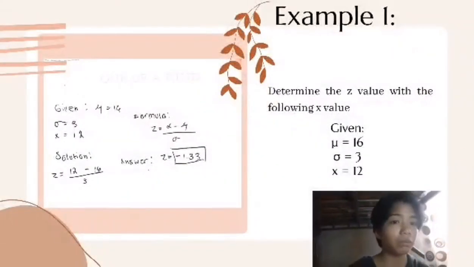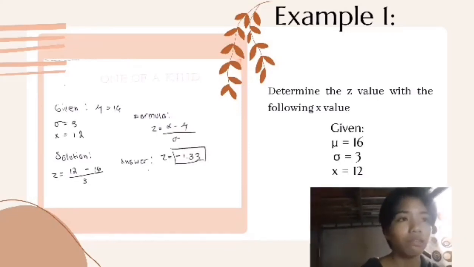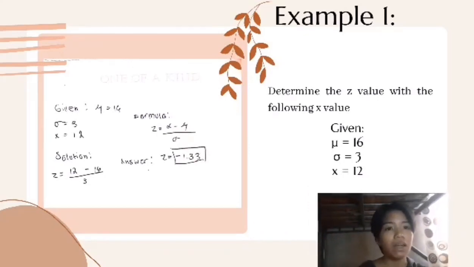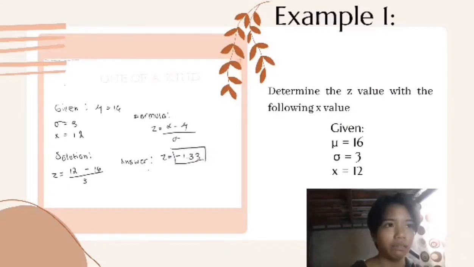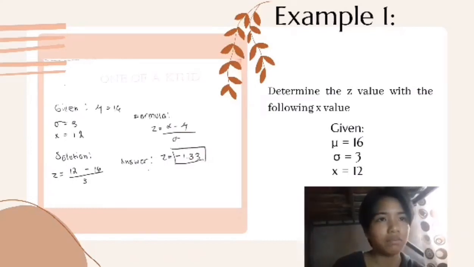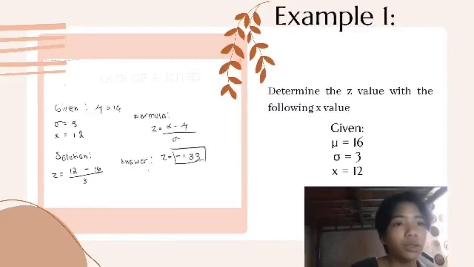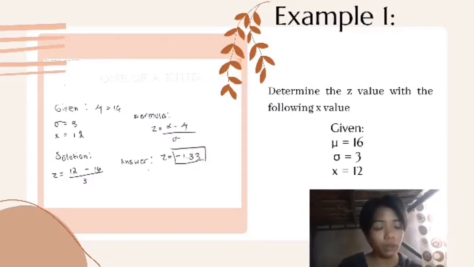Now here's example number 1, with a mean of 16, a standard deviation of 3, and a normal variable of 12. As you can see in this image, I replaced the formula with the givens and proceeded to subtract 12 minus 16 and divided by 3. That's why I got the answer negative 1.33. The z-score is negative. That means that the score is below the mean.